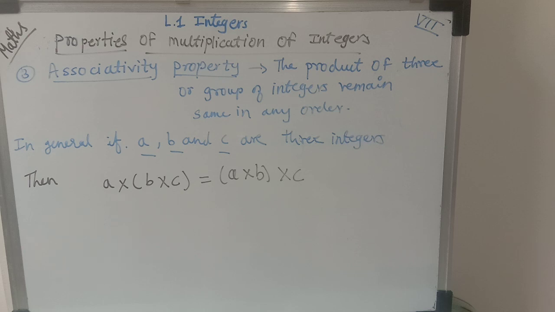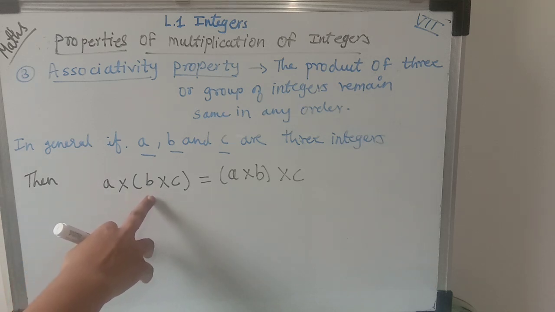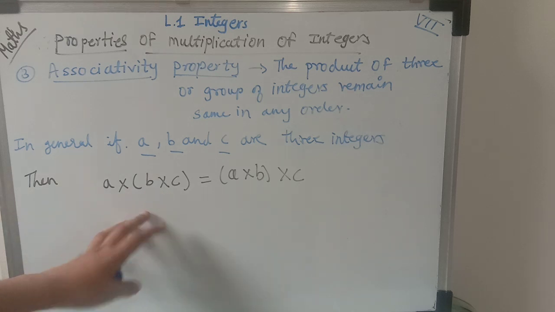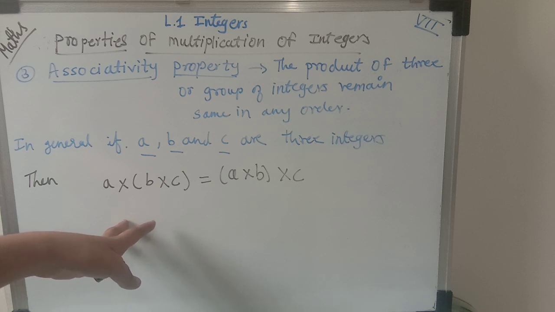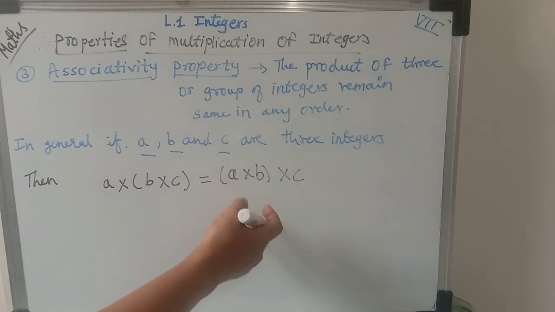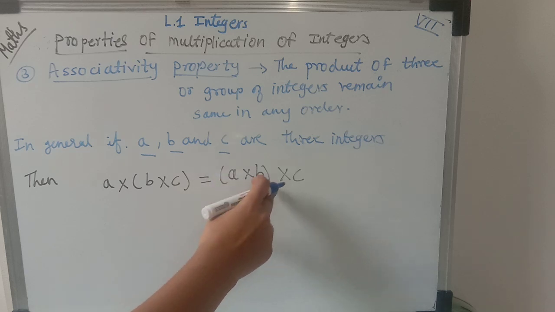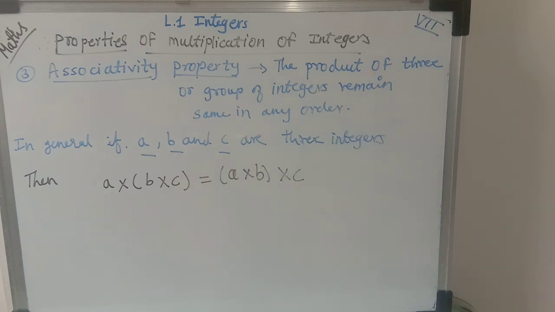If you multiply them in a different order, here on my left hand side I have the equation A multiplied by (B multiplied by C). So this is one order. In this way we can also keep different integers. On my right hand side I have the equation (A multiplied by B) complete, multiplied by C. So this is the other order. These are the two orders in which we can keep the numbers or integers to find the answer.